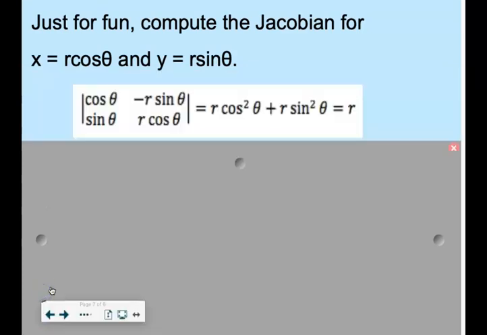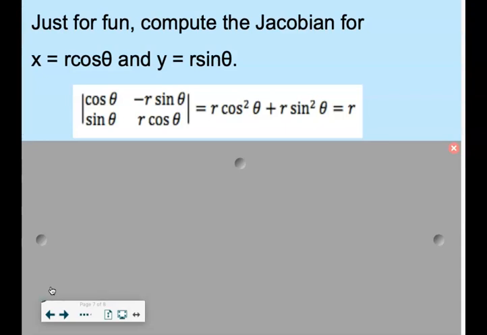All right, so the Jacobian of r cosine theta and r sine theta ends up just equaling r, which is why when you switch from x and y to r and theta, you have to multiply your differential by r. So because r is the value. That's one reason why. There's a bunch of mathematical reasons why, but this is just more evidence of why.